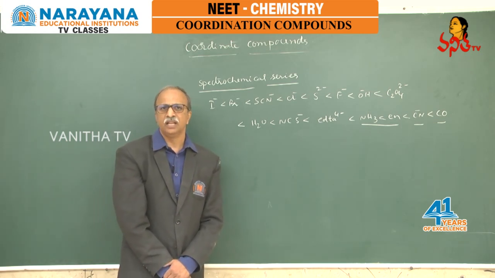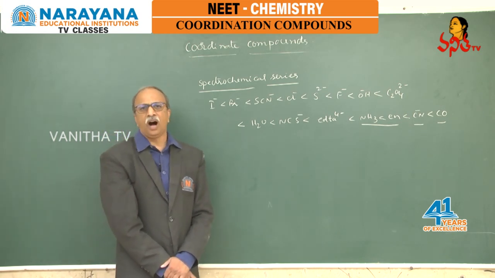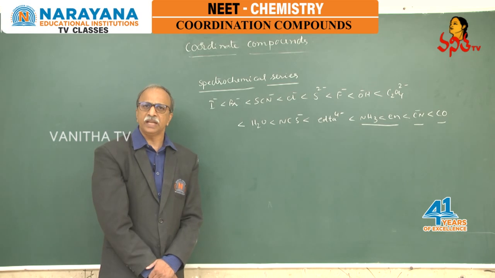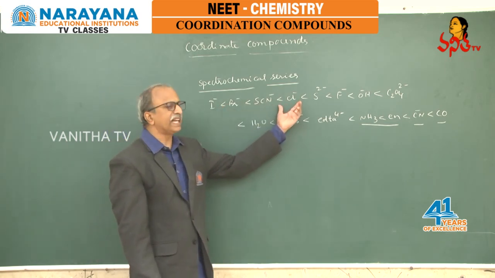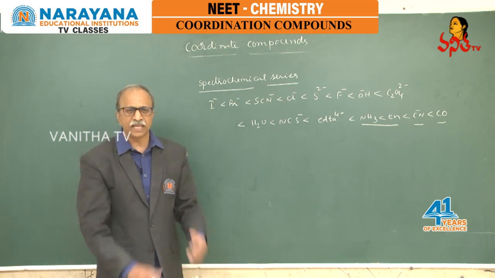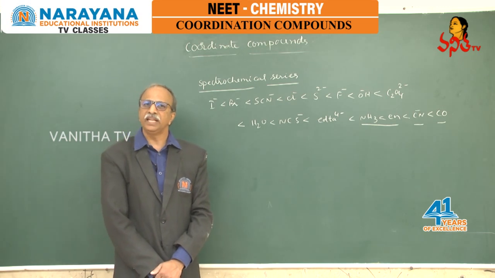In such a case, we can understand whether pairing is taking place or not. In case of weak field ligands, pairing does not take place, whereas in case of strong field ligands, pairing takes place.